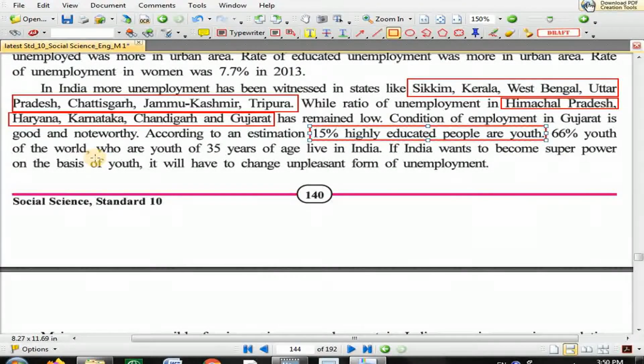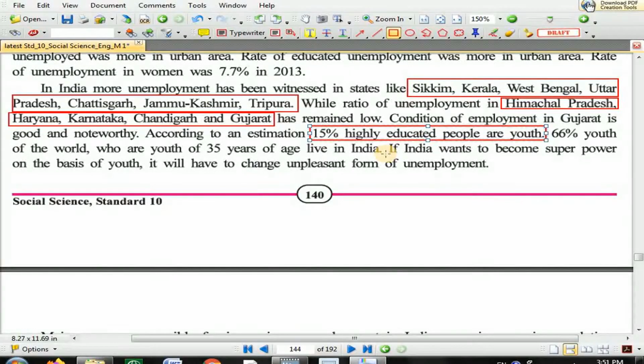Here, according to the Gujarati medium textbook, you have to add that according to an estimation 15% of highly educated people are youth in India. Please add the words in India after the word youth in this sentence. 66% of the youth of the world who are 35 years of age live in India.